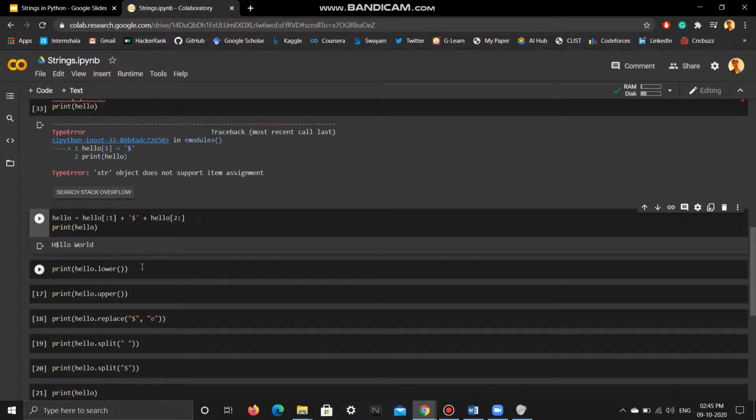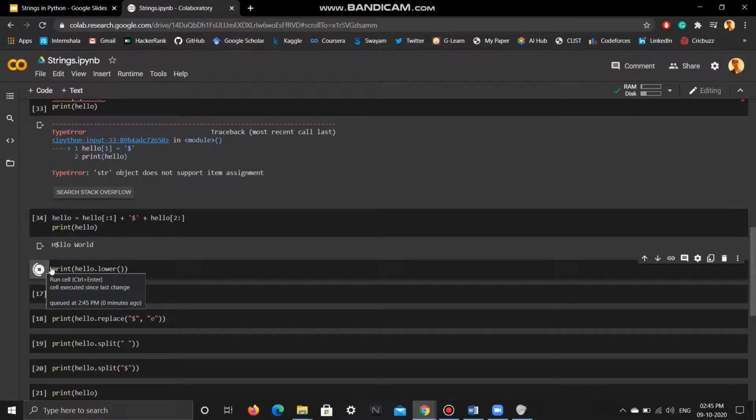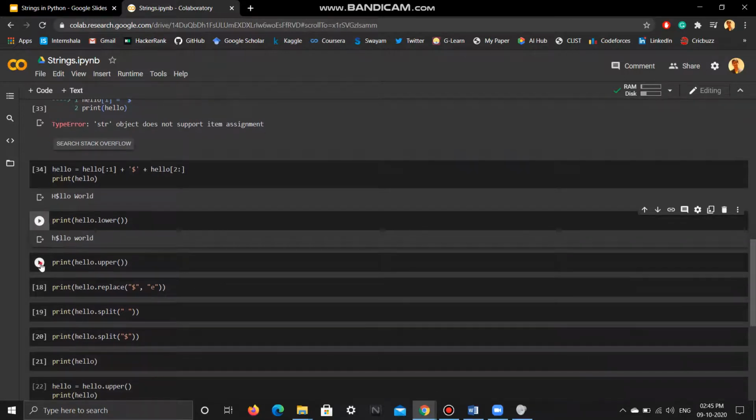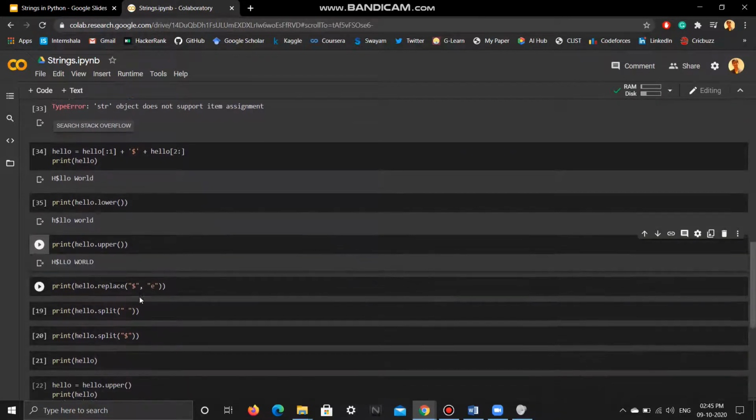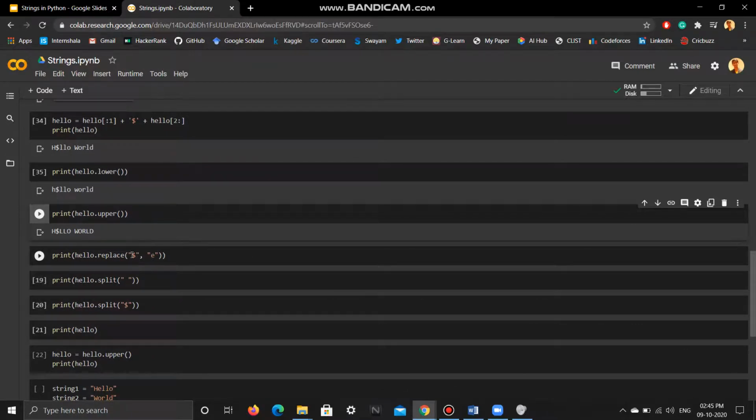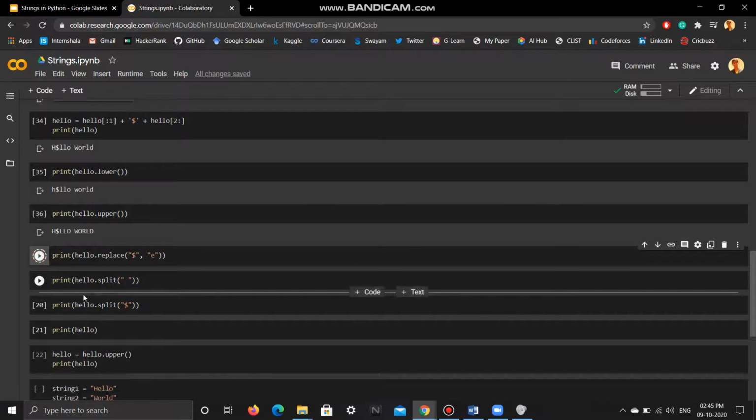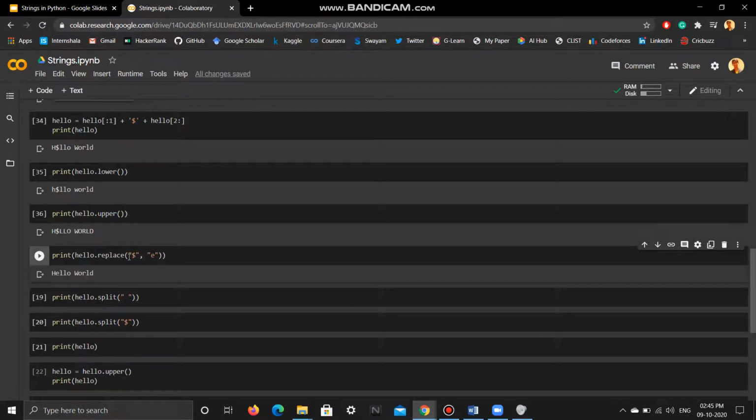Okay. Then there are some generic functions. The names will tell you what they are doing. Lower will change the whole string to lowercase. Upper will change the whole string to uppercase. And then replace, it will replace the first character with the second character. So as you can see, I'll get hello world. This will only happen for the first occurrence. If I have $, say one here and one here, it will only replace the first one. So the $ here will remain $. Okay. The first occurrence will be replaced with the second value.